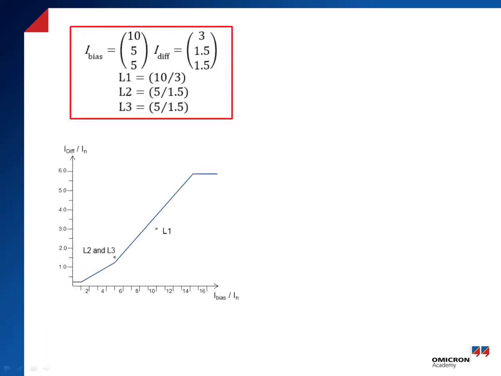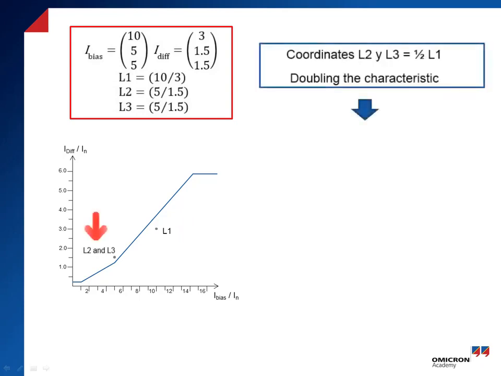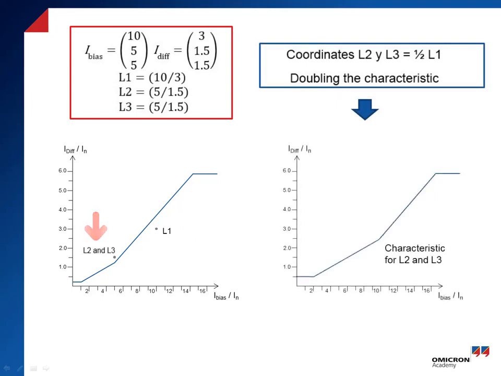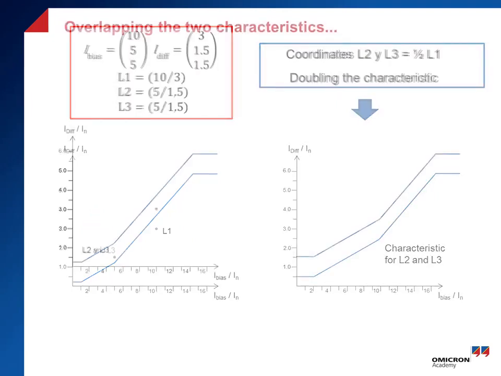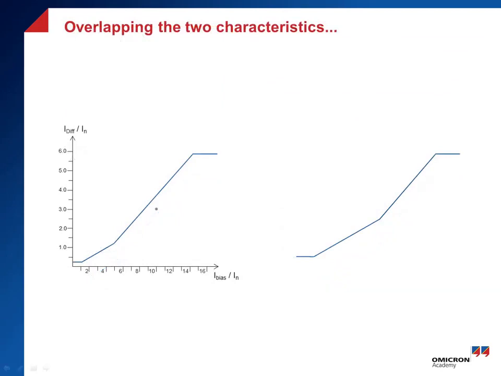The faulted phase will not lead to a trip. The test point falls within the blocking zone of the characteristic. However, the relay will trip because of the currents in the non-faulty phases. For this reason, the characteristic for the non-faulty phases has to be adapted in order to match the relay's behavior. The characteristics of the faulty and the non-faulty phases are then put together to get the resulting characteristic.